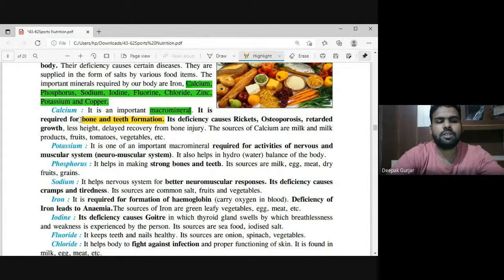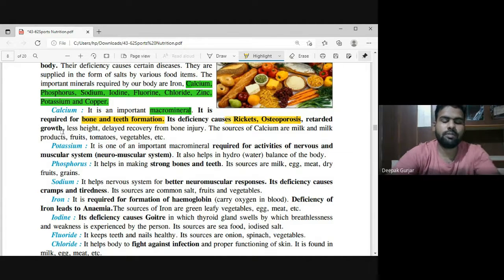The deficiency of calcium leads to problems like rickets and osteoporosis: rickets, osteoporosis, retarded growth, less height, delayed recovery from bone injury. So when we are asked about calcium, or an MCQ is made from calcium, it will be directly like this. It is required for bone and teeth formation. Its deficiency causes rickets, osteoporosis, retarded growth, less height, delayed recovery from bone injury.